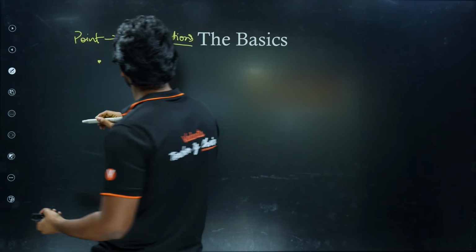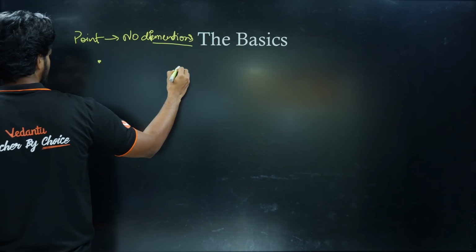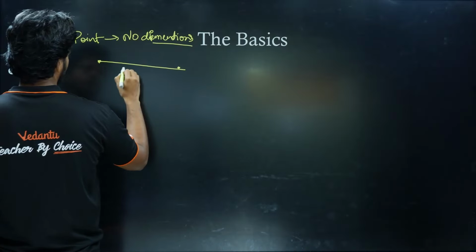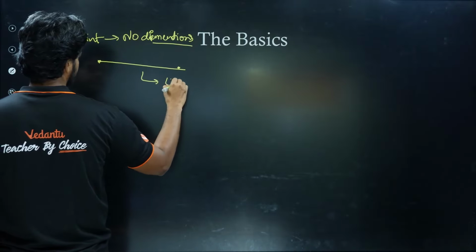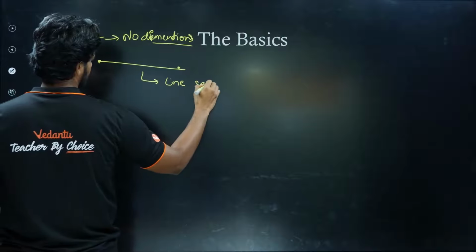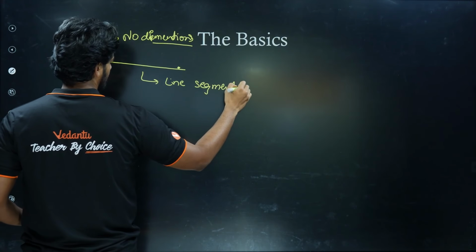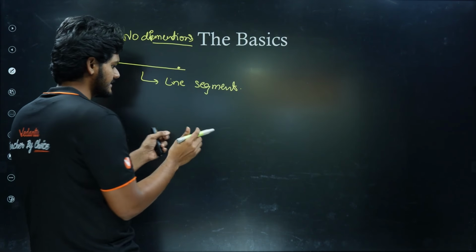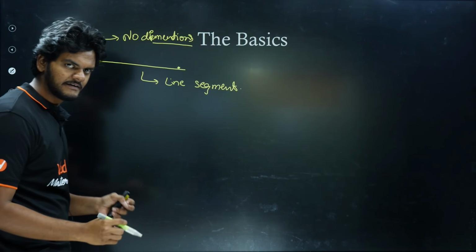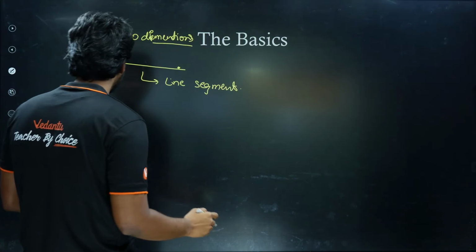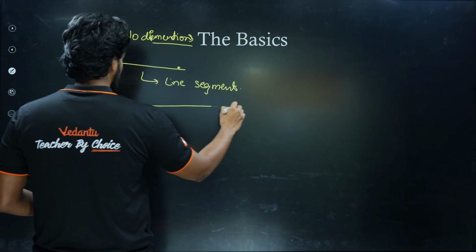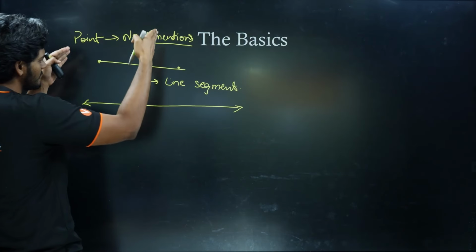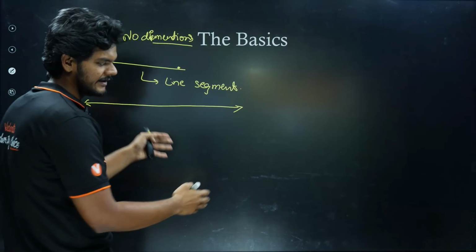For it to be measurable, we need another point, and when we join two points, we call it a line segment. That is a line segment because it is part of a line. We cannot say it is a line because a line by definition cannot be confined within 2 points.